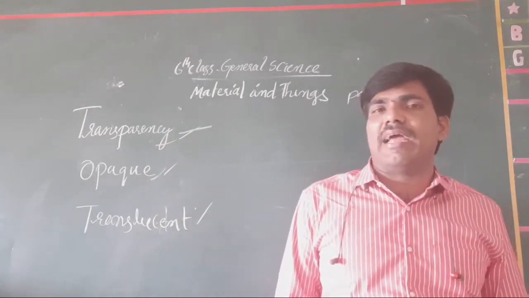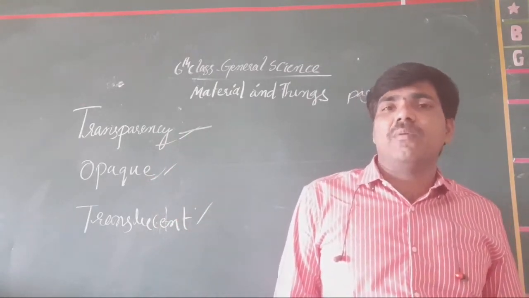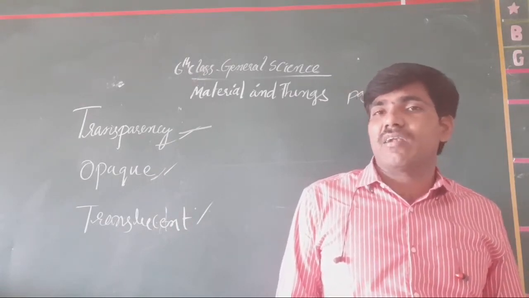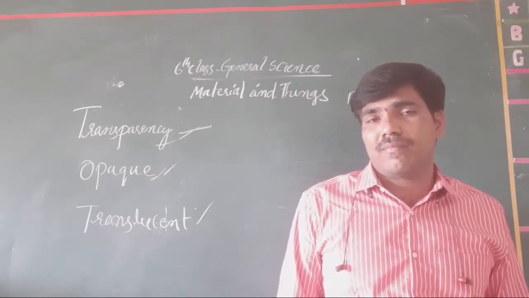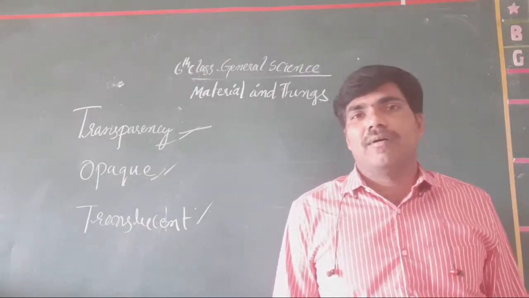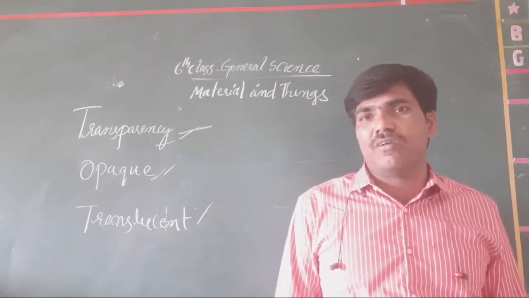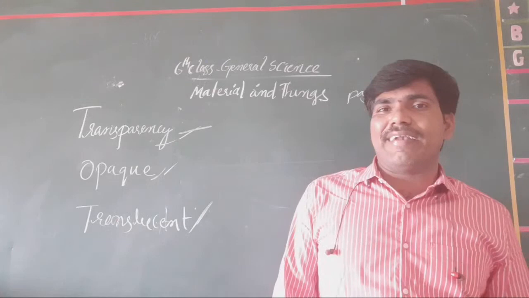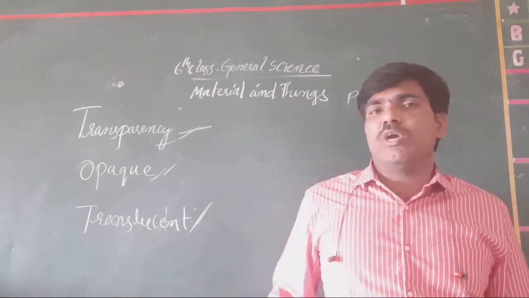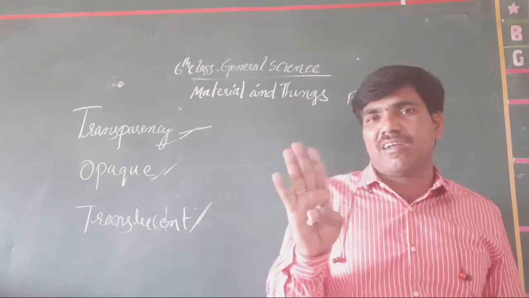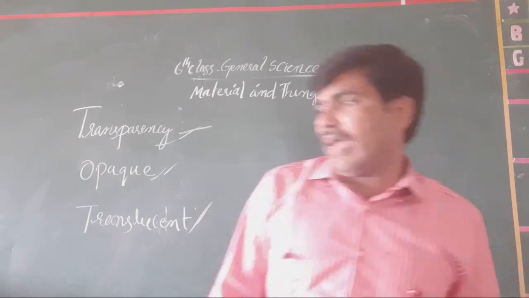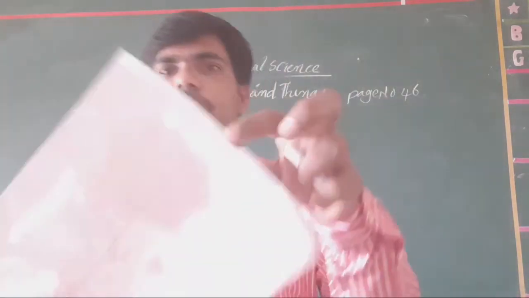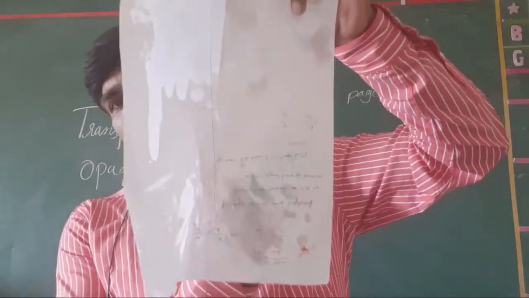And opaque is nothing but that which does not allow the light through it. It is called opaque or non-transparent media. Another name for it is non-transparent media. The next one is called transient media. On the paper, when you take oil, somewhat oil is taken on the paper, whatever is behind the things may appear to you. Like this, I am putting oil on this particular paper, in this particular place. When I take it here, my hand does not appear for you.